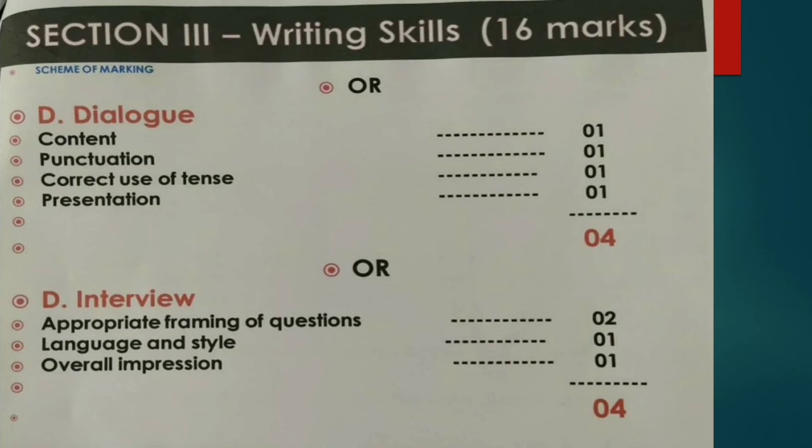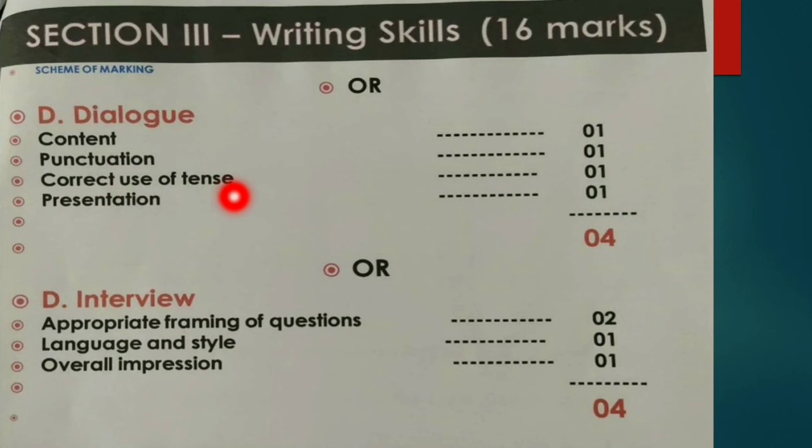Moving on to the next question, let's see dialogue writing. And the scheme of marking for this question, dialogue writing, is content will give you 1 mark. Punctuation, proper punctuation must be there. It will give you 1 mark because it is dialogue writing. It is a dialogue between 2 or more than 2 people. So you must keep in mind that you must use proper punctuation.